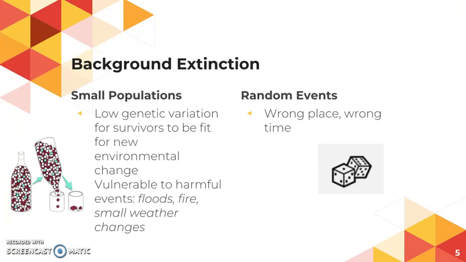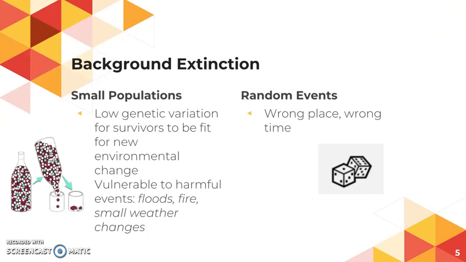Cheetahs are actually an example of this, unfortunately. There's very little genetic variation in the cheetah population, so cheetahs are very vulnerable to any sort of genetic disease, or to an environmental change that the species is not able to adapt to. Because of the lack of genetic variation, we could see them go extinct.